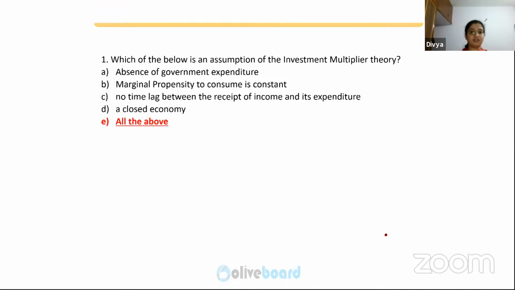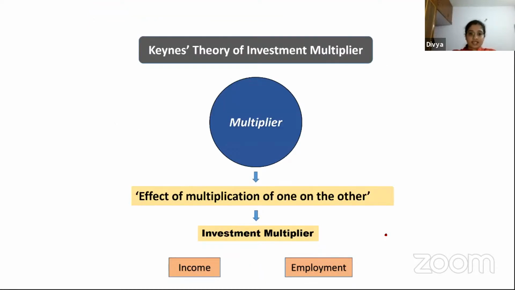Yes, it is all of the above. So what does multiplier theory talk about? It is about the effect of multiplication of one on the other. So investment multiplier is related to income and employment.